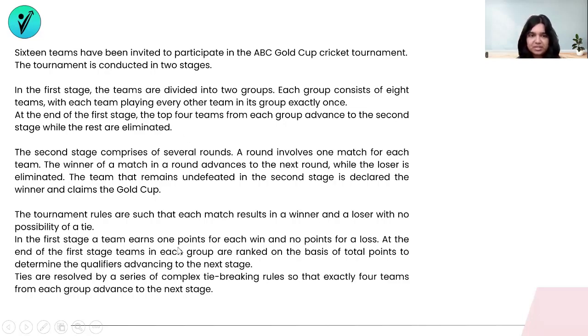That top 4 is going to be decided by the points that are there. Ties are resolved by a series of complex tie-breaking rules so that exactly 4 teams from each group advance to the next stage. So this information is all that is given to us about tie-breaking, but we know for sure that there is no possibility for a tie in a match. Right? There has to be either a winner and a loser. There cannot be both of them being a tie.